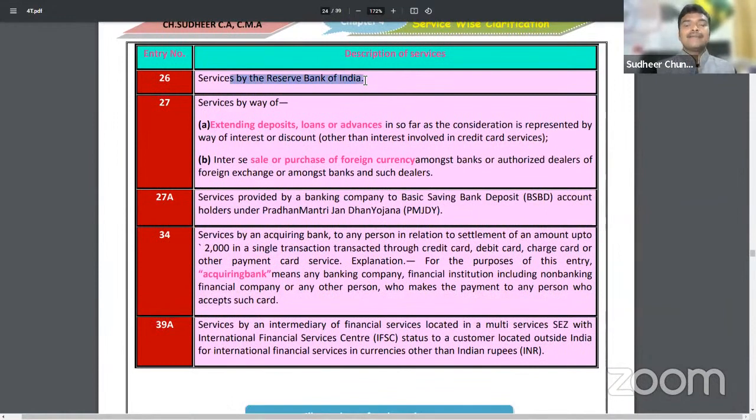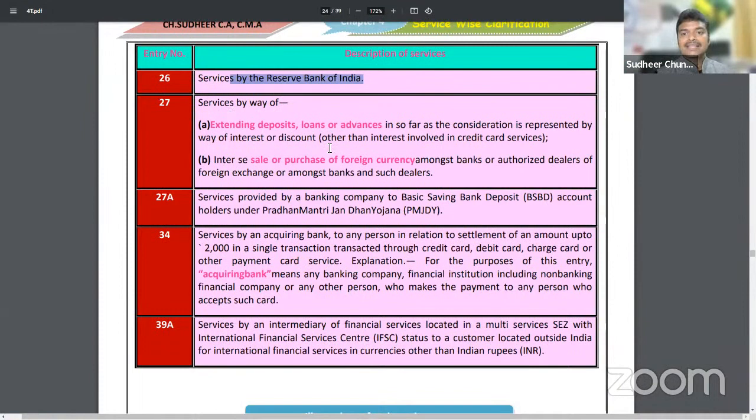Services by RBI. Sir, services to RBI or services by RBI? What was given here? Services by RBI, any services provided by RBI. Generally, RBI provides services to banks. Can I open an account in RBI? No. Banks will have accounts in RBI. Such RBI services have been exempted from GST.